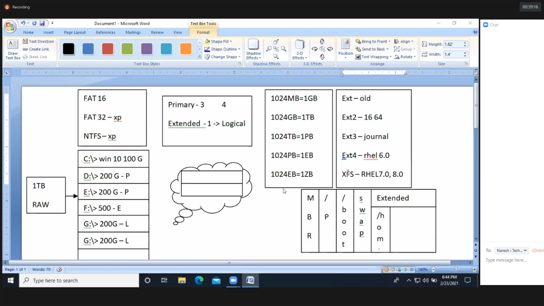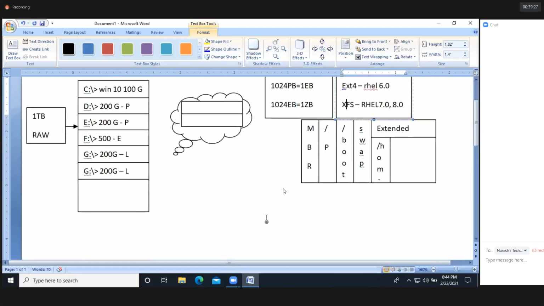Now how to list the partitions, we'll see now. Okay. So we'll have a few commands to list out the partitions. One is fdisk and then parted.